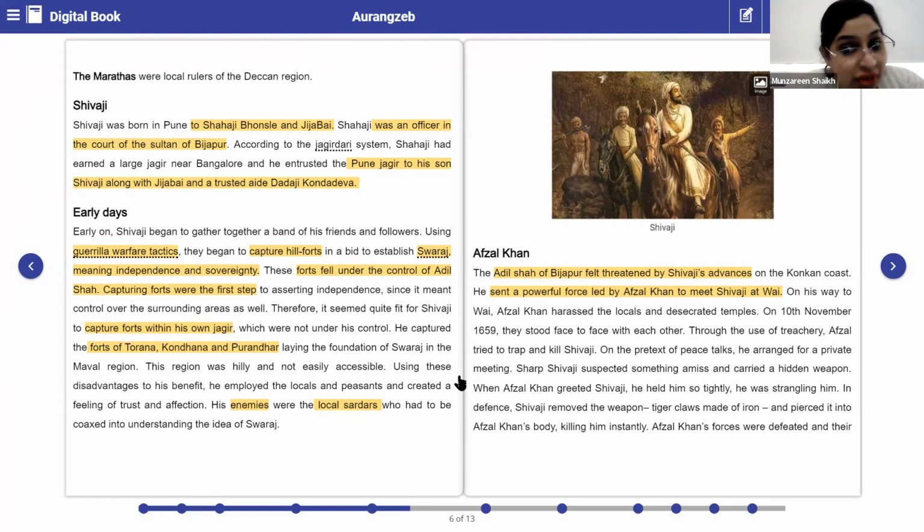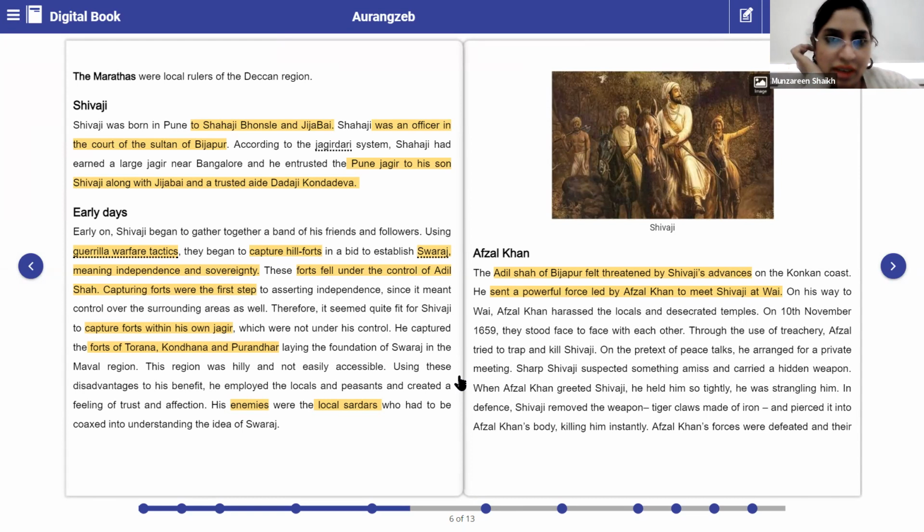Shivaji suspected something was wrong, so he also carried a weapon hidden inside his clothes. When Afzal Khan greeted Shivaji, he held him so tightly he was strangling him. In defense, Shivaji removed the weapon, which had tiger claws made of iron, and pierced it into Afzal Khan's body, killing him instantly.